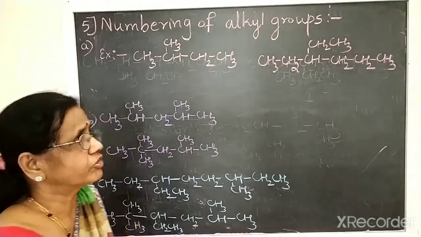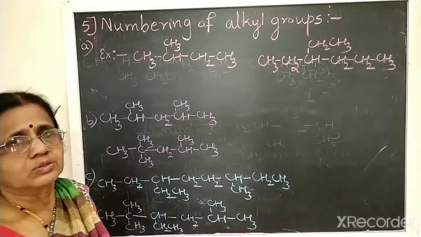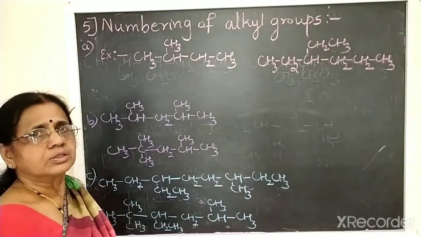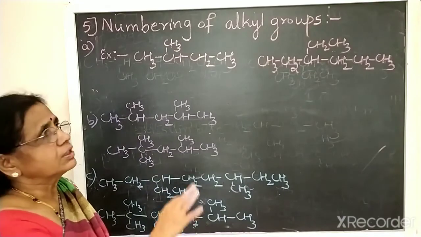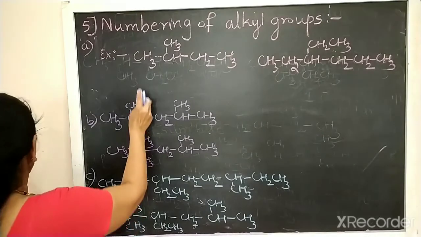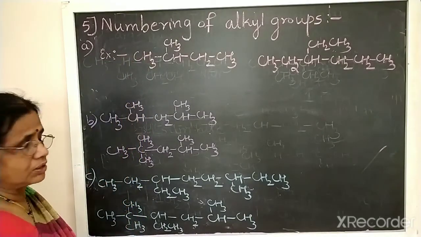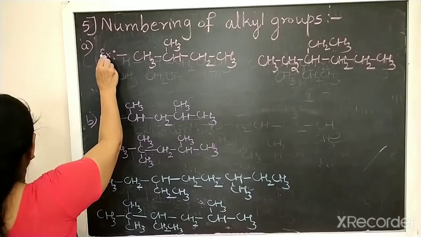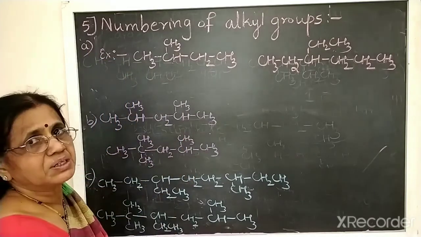Yes, coming to the fifth rule, numbering of alkyl groups. So, 4 rules I think you understood. So, fifth one, it is very simple one. Okay, how to number the alkyl groups. See here, in the first case, here we have A, B, C, 3 points. Okay, so in the first point, A, name of the alkyl group is prefixed to the parent name.